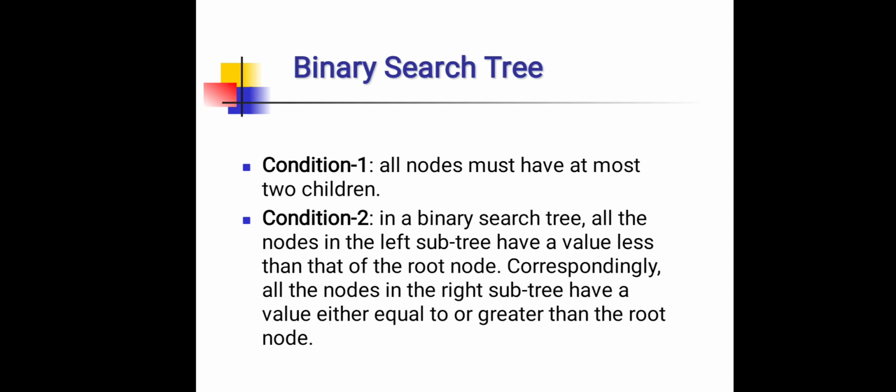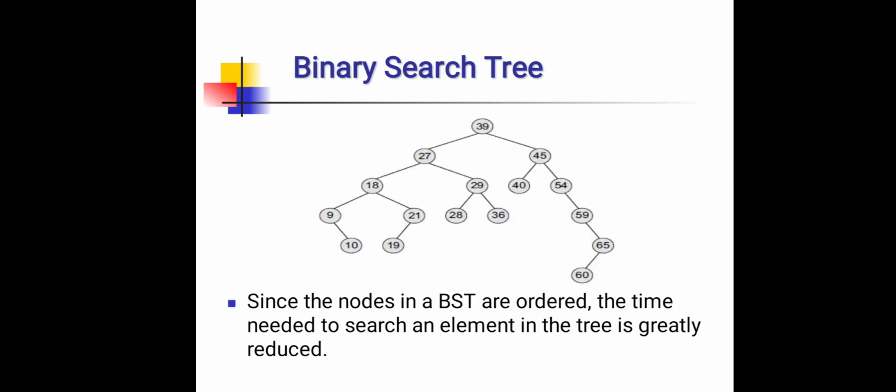search tree, all the nodes in the left subtree have a value less than that of the root node. Correspondingly, all the nodes in the right subtree have a value either equal to or greater than the root node. This figure shows an example of a binary search tree. Since the nodes in a binary search tree are ordered, the time needed to search an element in the tree is greatly reduced.